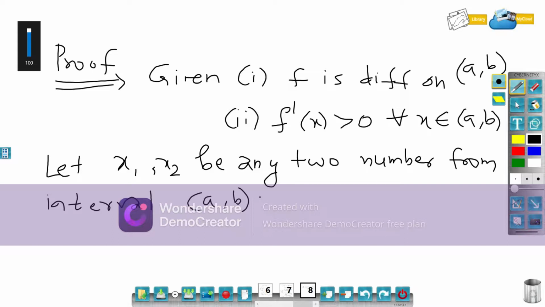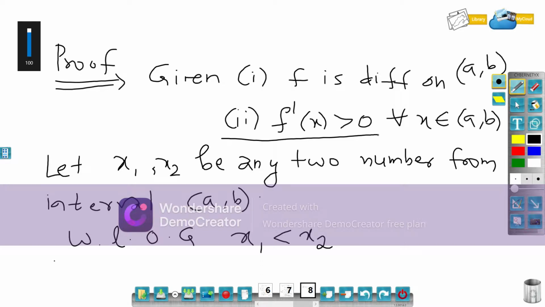Now what I will do is as follows. I will apply the Lagrange theorem, and without loss of generality, we assume that x1 is less than x2. Of course, by the law of trichotomy, either x1 is greater than x2, x1 is less than x2, or they are equal. These three comparisons could happen. So let's assume x1 less than x2. Now I should show that f is an increasing function. I must use this fact.